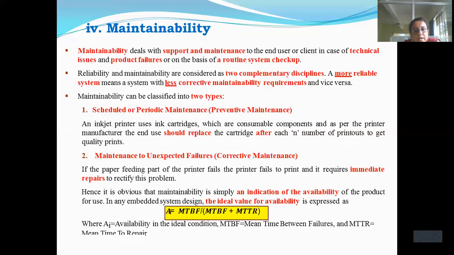Then there is unexpected maintenance. Suppose in between you are working on the printer and the cartridge is not there, or suppose the printer fails, then the maintenance has to be done on the spot.